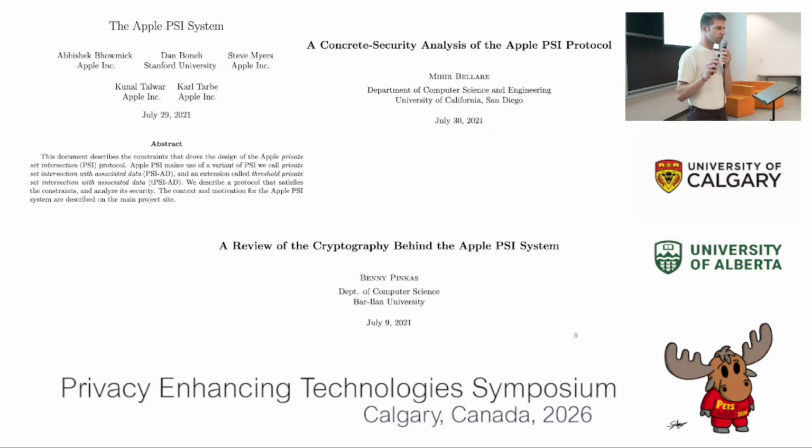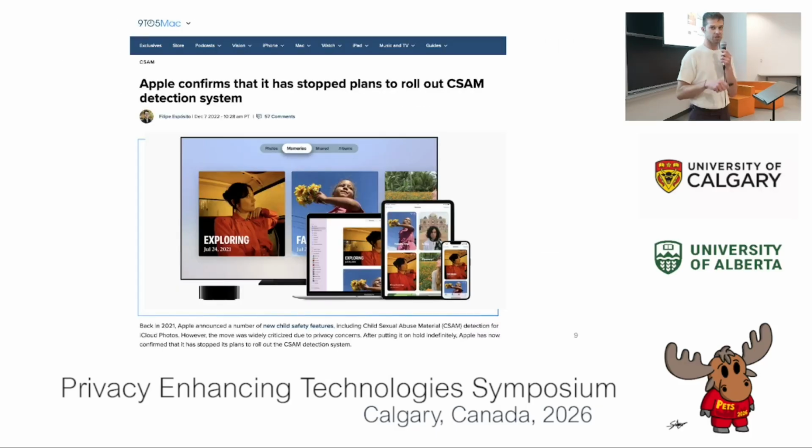A little more real-world example of this is Apple's CSAM detection system, which you maybe know. This was proven secure in a cryptographic setting, but the functionality itself could be abused for surveillance purposes. And indeed, Apple had to shut down the project shortly after concerns about this were raised.